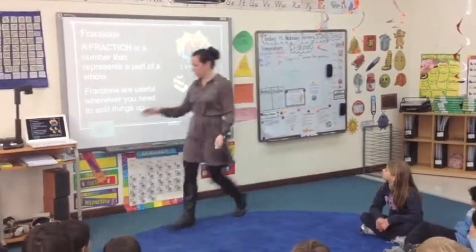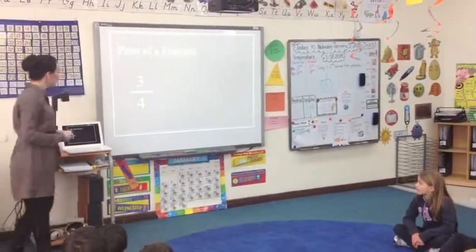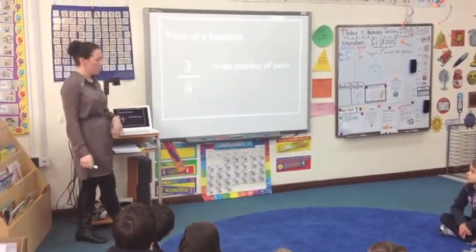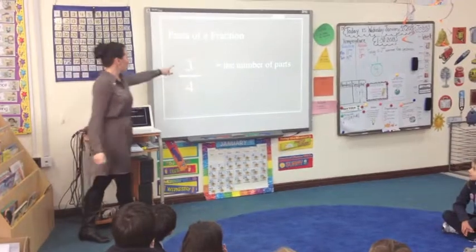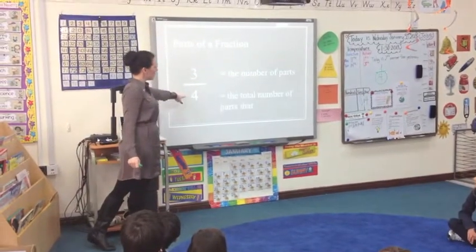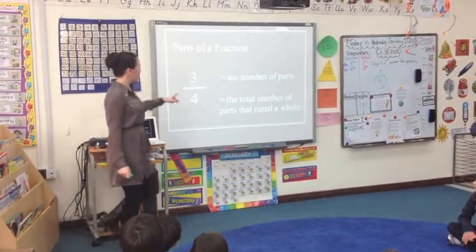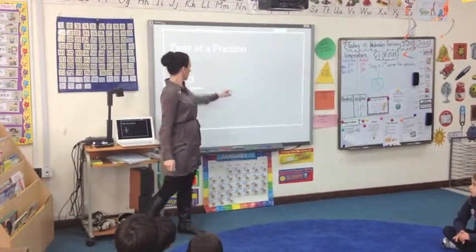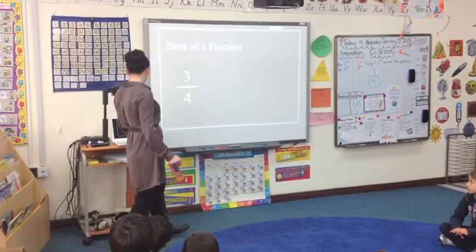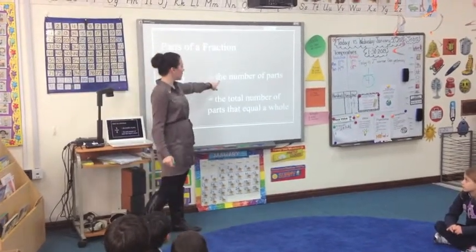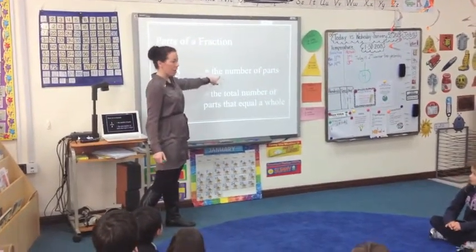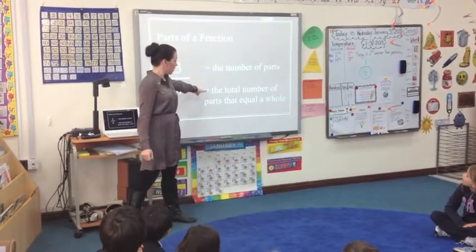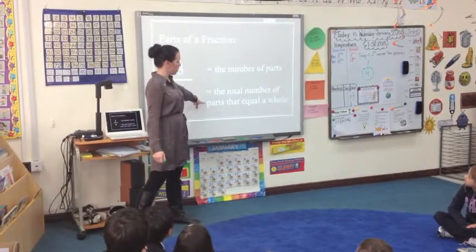Let's go ahead and take a look at it. So, parts of a fraction. How do we read that fraction? Does anyone know? 3 fourths, okay? So here it shows you that 3, who can read this for me? The 3 is what? The number of parts. And the 4 is what? The total number of parts that equal a whole.